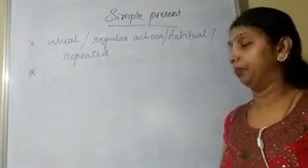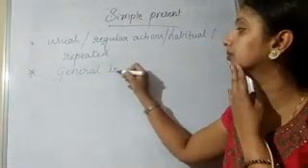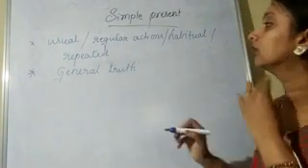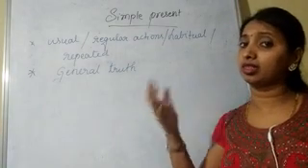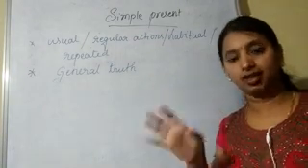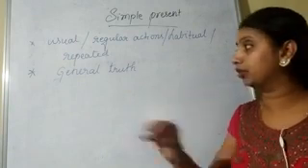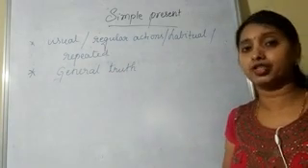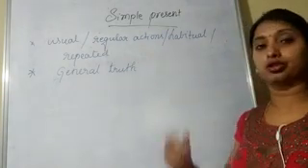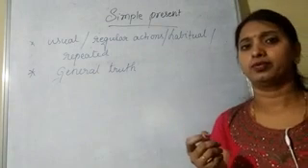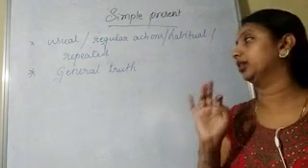Second use we'll see. So second is to speak about general truth. What is the general truth? See, if I say sun rises in the east, daily he rises from that side itself. So sun rises in the east. So that is an example for general truth. It's a truth. We cannot change it. Where does he set? He sets in the west. So that is the general truth. If I go for sugar, what's the taste of sugar? Sugar is sweet. Always sugar is sweet only. So that is the general truth.